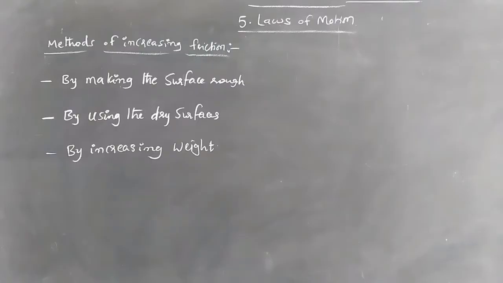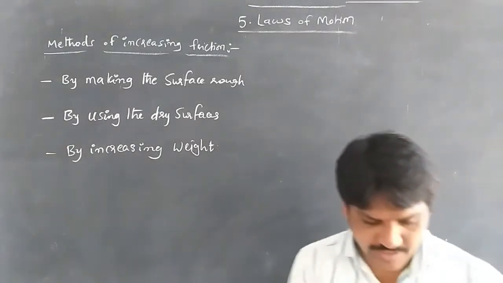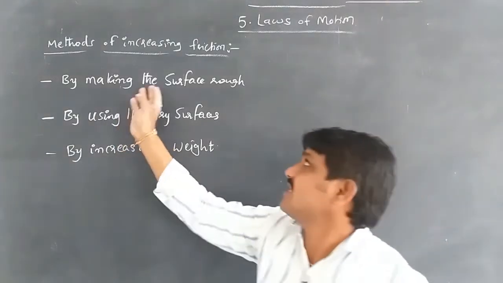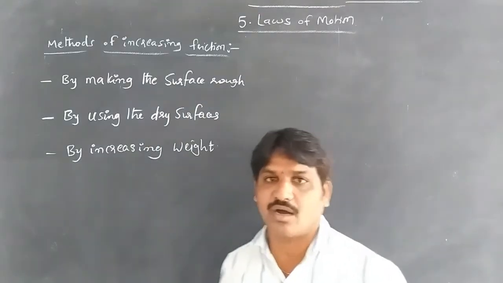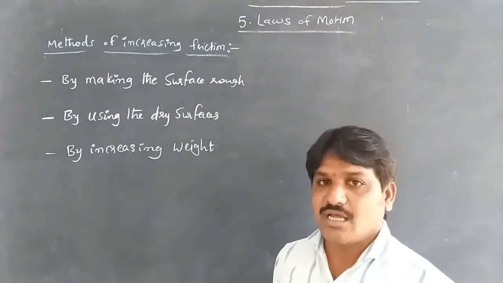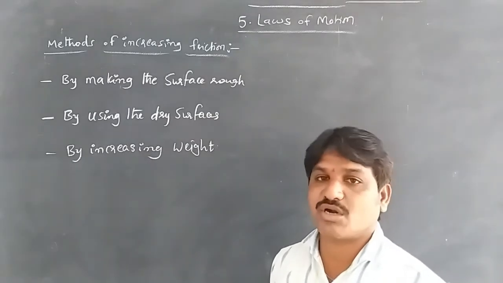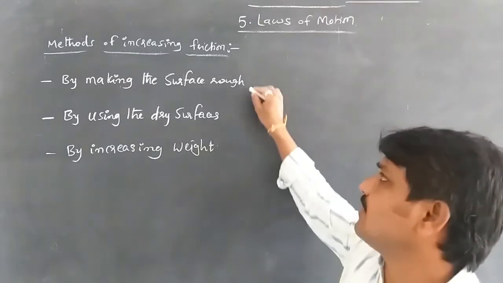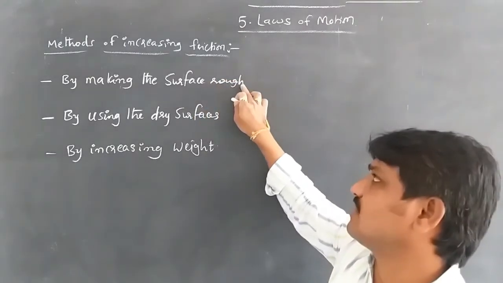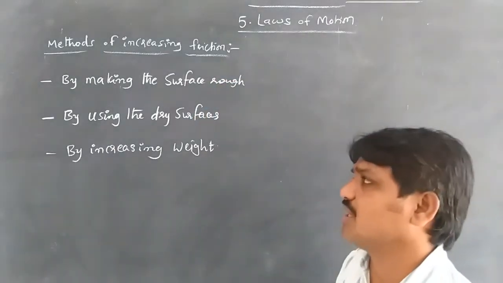So by using these techniques we can increase the friction. By making the surface rough, we get more grip on it. That's why shoe bottoms are made with grooves. By making the surface rough, friction can be increased.